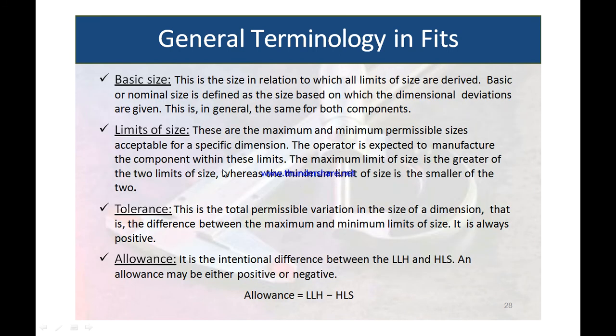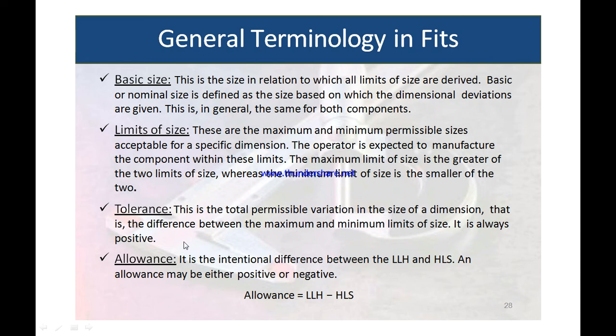Limits of size. These are the maximum and minimum permissible sizes acceptable for specific dimensions. The operator is expected to manufacture the component within the limits. The maximum limit of size is the greater of the two limits of size, whereas the minimum limit of size is the smaller of the two. The tolerance is the total permissible variation in the size of a dimension. That is the difference between the maximum and minimum limit of the size.